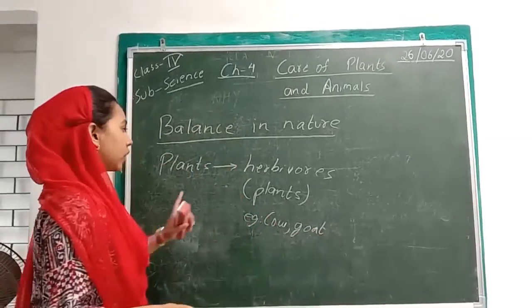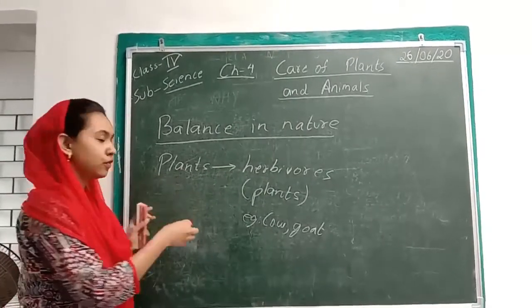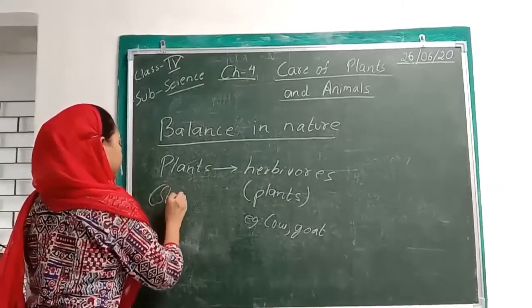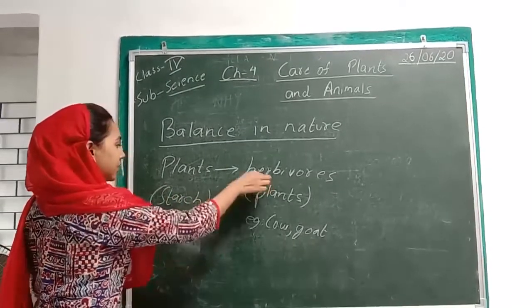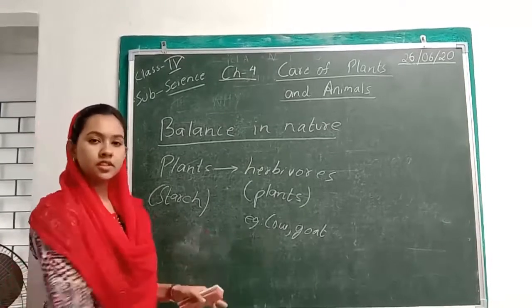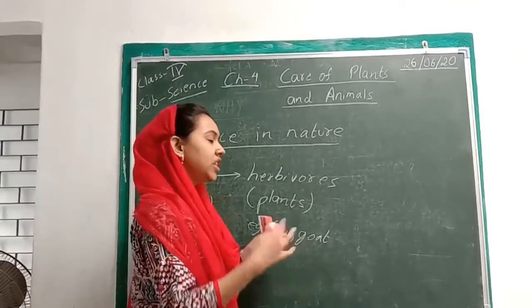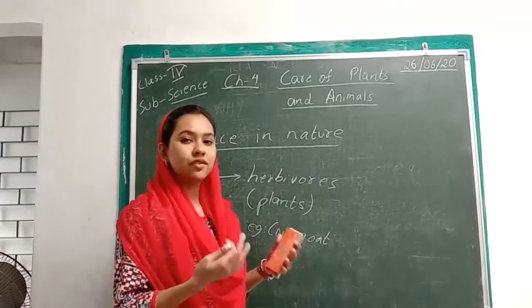So what are the herbivores doing? They are eating up the plant, and remember the plant made food and stored it in the form of starch. So animals are taking the starch from the plants for their growth and survival.